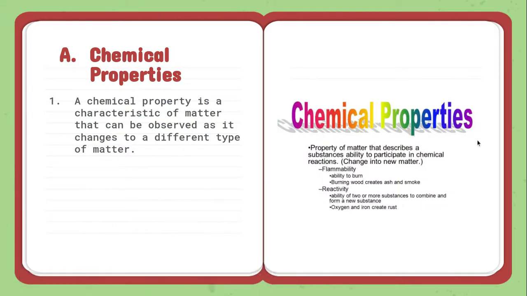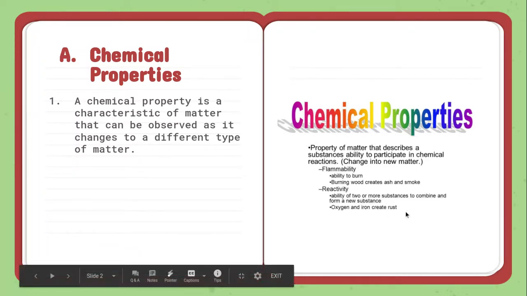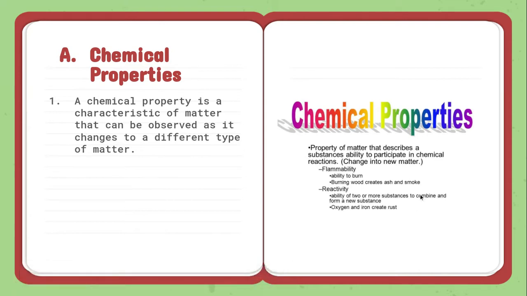Chemical properties. A chemical property is a characteristic of matter that can be observed as it changes to a different type of matter. So we really can't test a chemical property until we actually change something. So we see if it burns. Well, to do that, you have to burn it. To see if it reacts to oxygen or other materials, you actually have to let it react and change to see if it has that property. So again, we're talking about changing into something new.